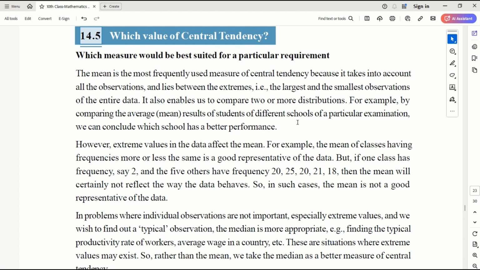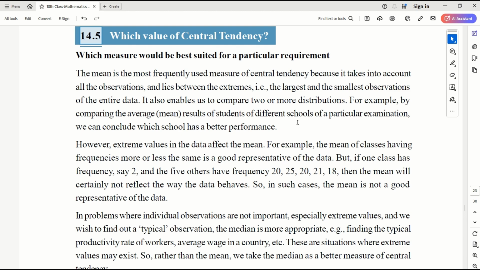Each one has its own value depending on what data we are taking. The mean is the most frequently used measure of central tendency because it takes into account all the observations. You sum up all the observations and average them. So this is the most commonly used. It also enables us to compare two distributions.